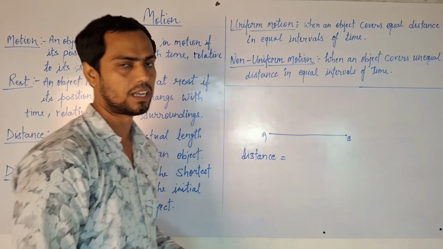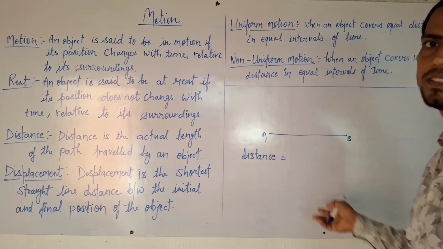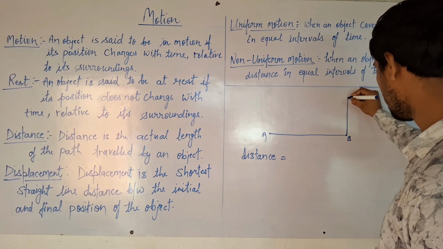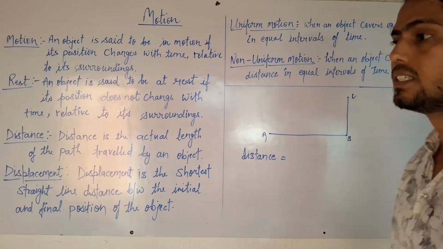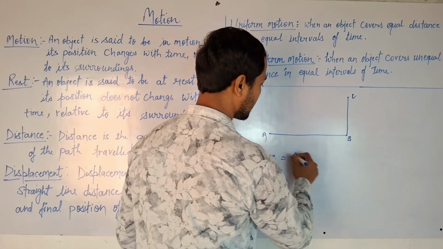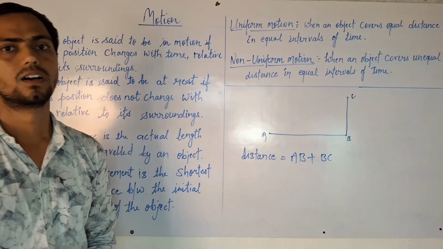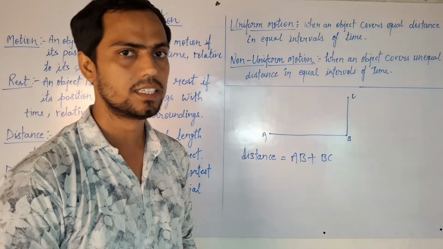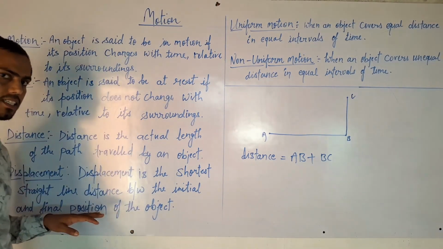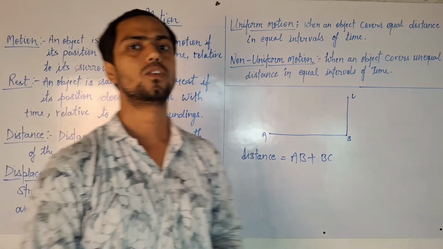the total actual path. And if the object changes its mind, so it turns and reaches point C, the distance will be AB plus BC. But on the other hand, displacement. What is displacement? Displacement is the shortest straight line distance between the initial and final position.